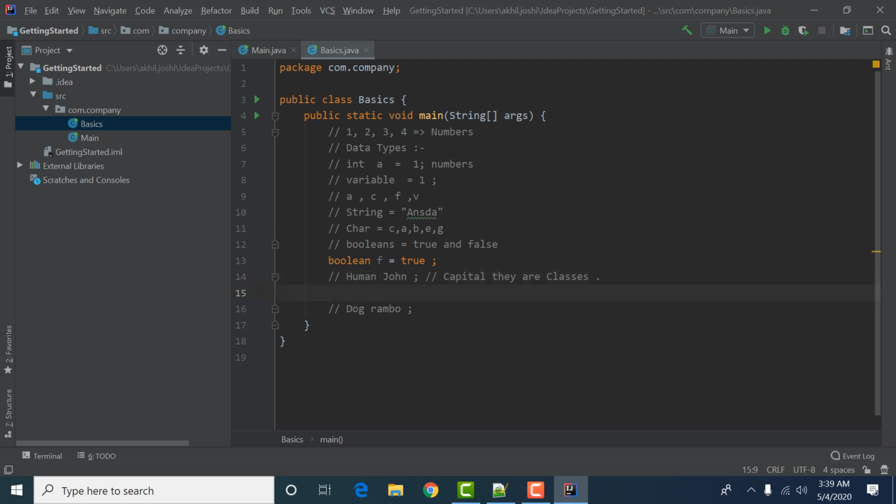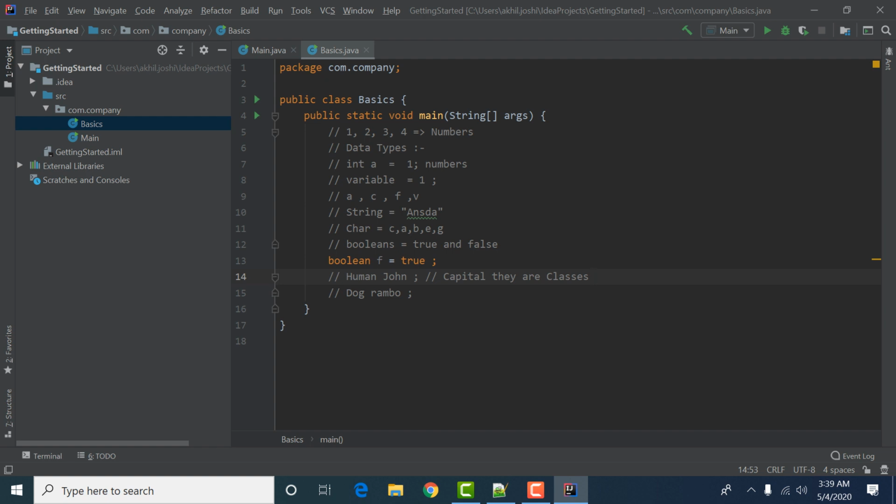It is an object John which has a class of human. So these are objects and classes. They have some characteristics, some attributes and properties, which we will discover later on. So first of all, getting started with all these concepts.